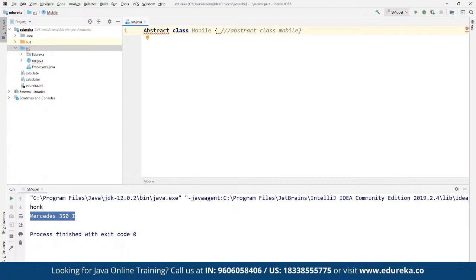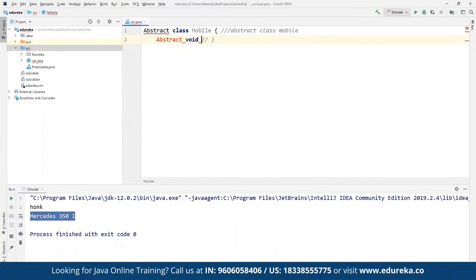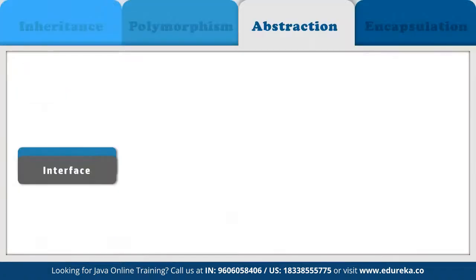And then within this, we can define an abstract void run method. This is going to be the same abstract method that we are going to define here one by one as a part of simple abstract method. All right, and then we are going to see the implementation for it in the next few minutes. Before we do that, let's also discuss interface so we can combine them together.